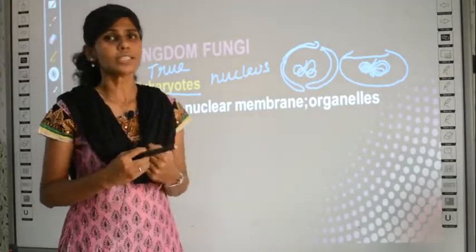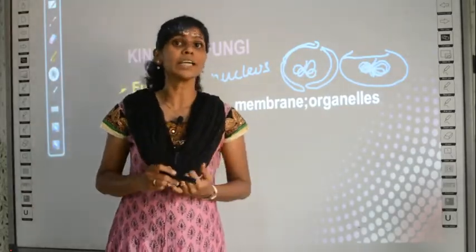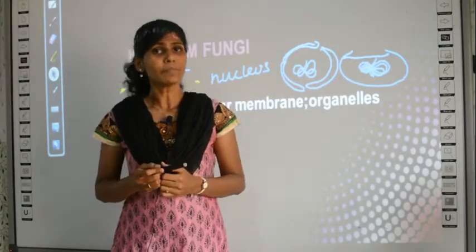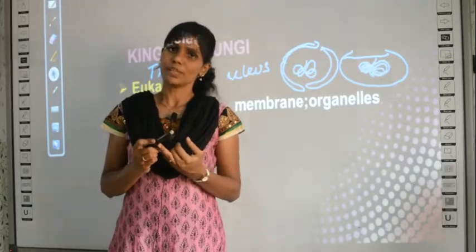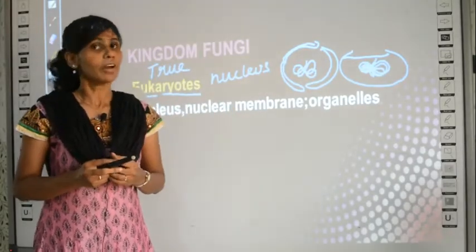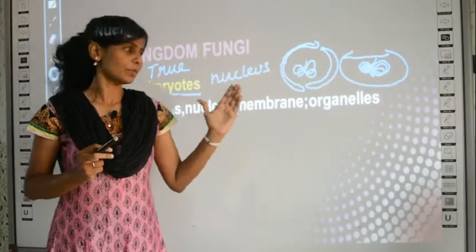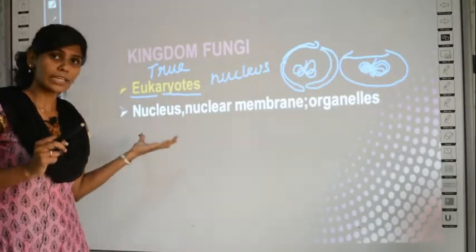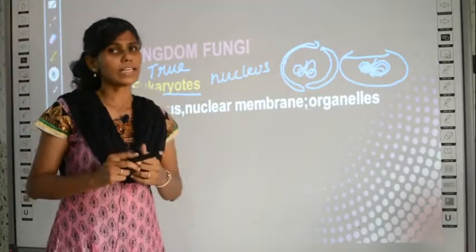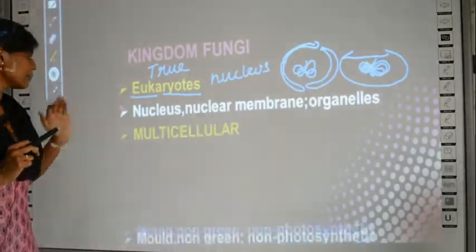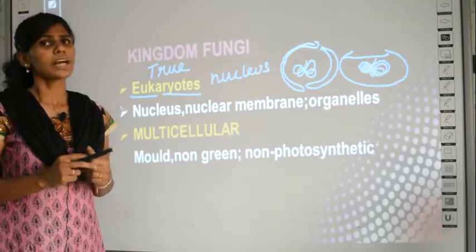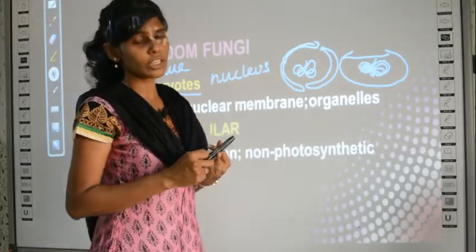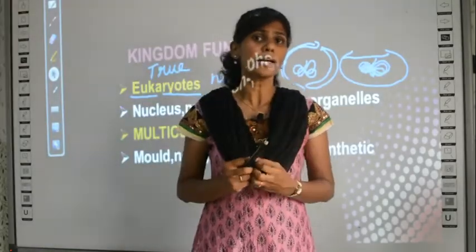What are organelles? We have studied organelles like mitochondria, which gives energy to the cell, and also other organelles like endoplasmic reticulum and Golgi apparatus. So you have many organelles. However, fungi is a eukaryote because they have a nucleus, a nuclear membrane as well as organelles. What else then? There are two types of fungi, called multicellular fungi and unicellular fungi. What is multicellular and what is unicellular?